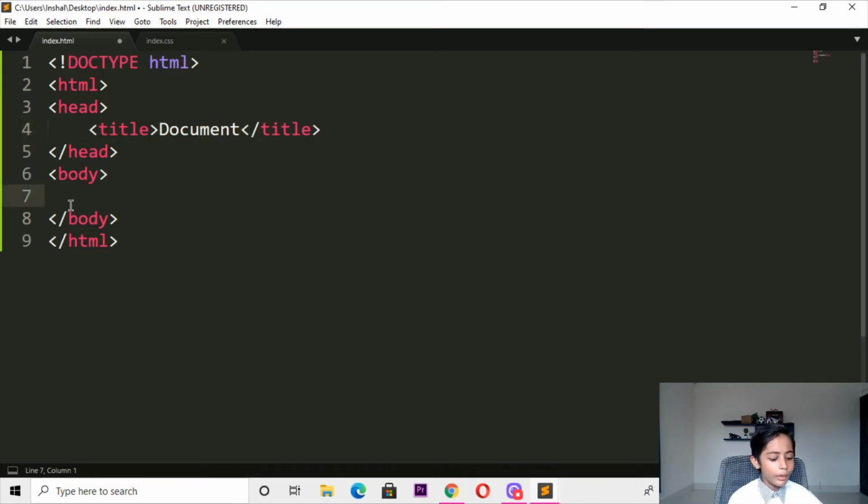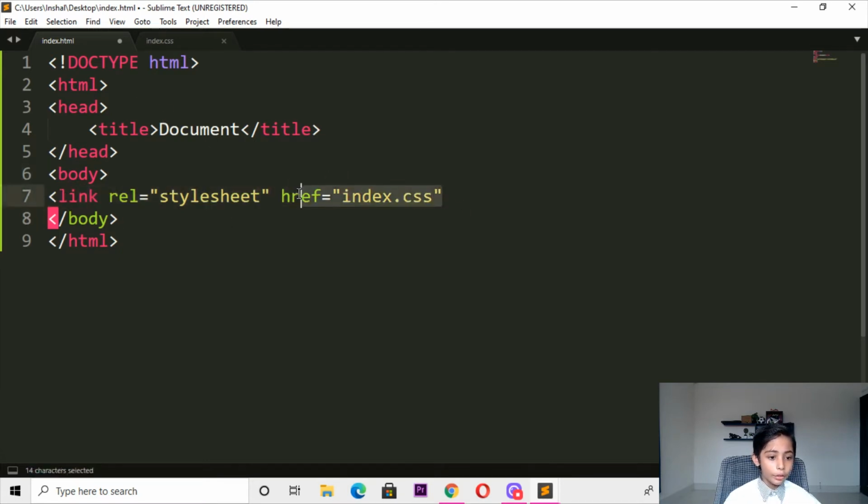Then I will add a link. First of all, I will write link rel="stylesheet", then href, and here you can write index.css. So here you will link that.